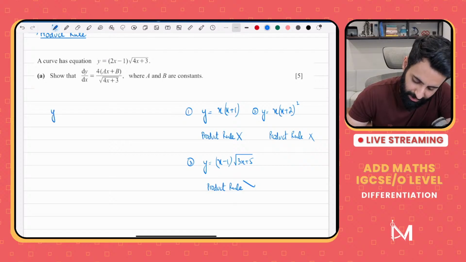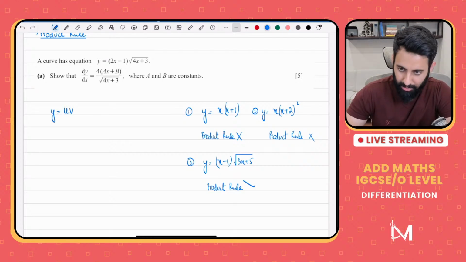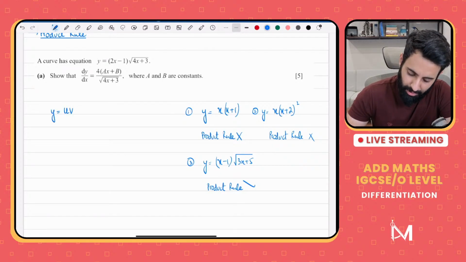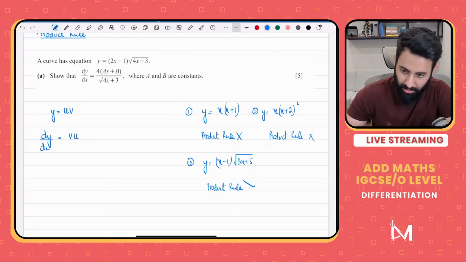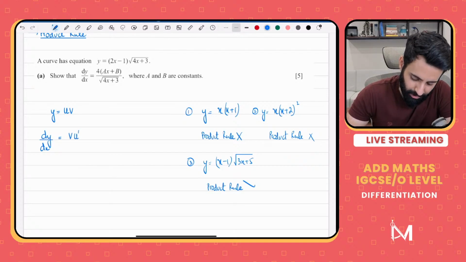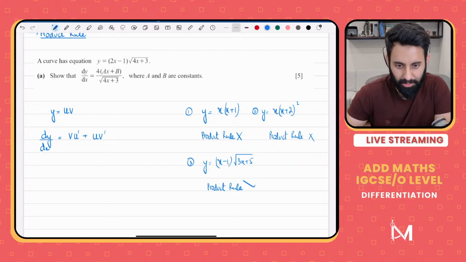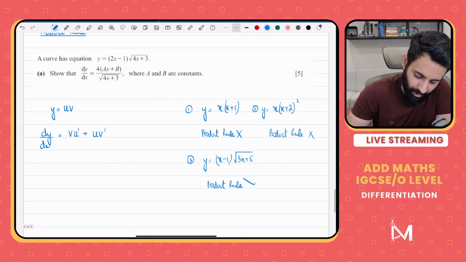Now, what exactly is product rule? This is what product rule is. When you have 2 functions that are being multiplied, and we call them U and V, whenever you have an expression like this, this is how you differentiate. V remains as it is, you take the differential of the first function, plus U remains as it is, you take the differential of the second function. So this is the product rule formula.